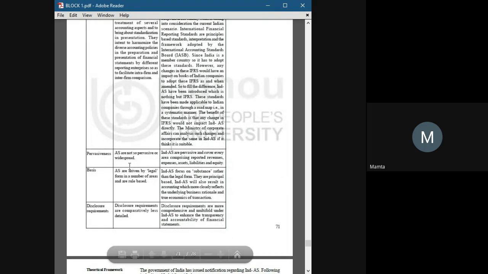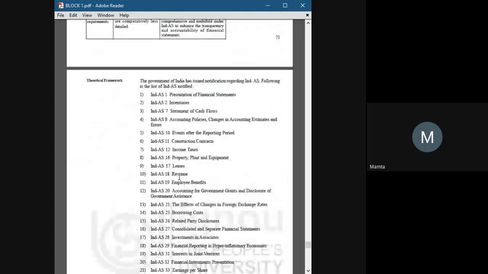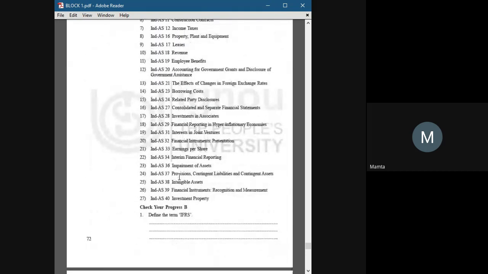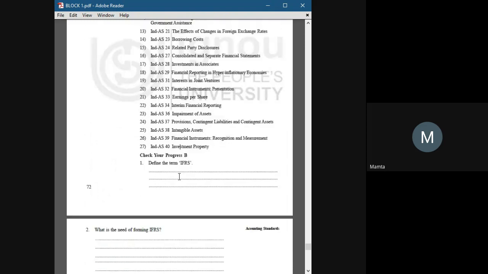International accounting standards have 32 accounting standards, whereas Indian AS have 40 accounting standards. Disclosure. Disclosure requirements are comparatively less detailed, while in Indian AS, the disclosure requirements are more comprehensive and manifold under Ind AS. These are 40 in number, Ind AS, meaning Indian Accounting Standards, which we have adopted.